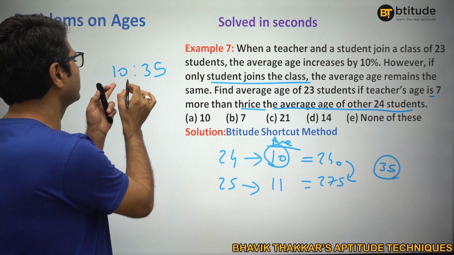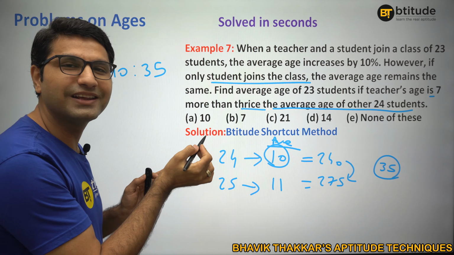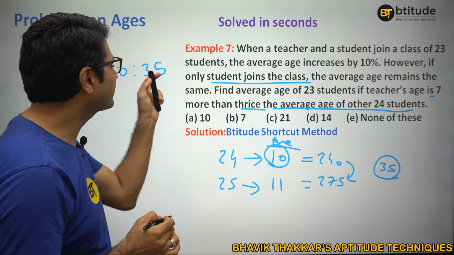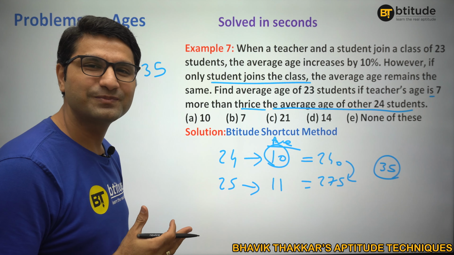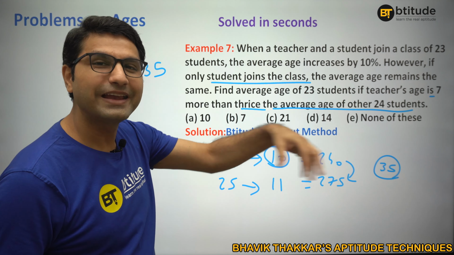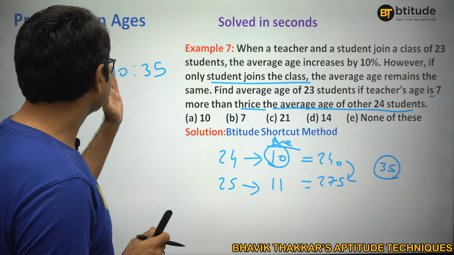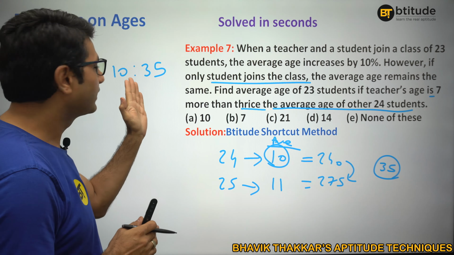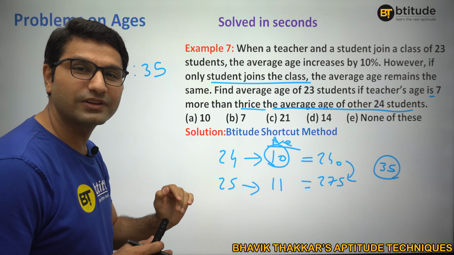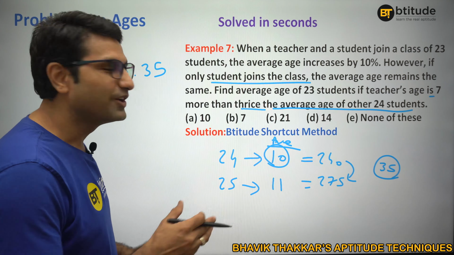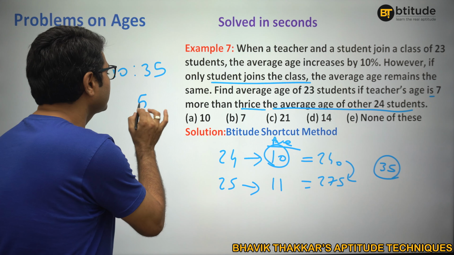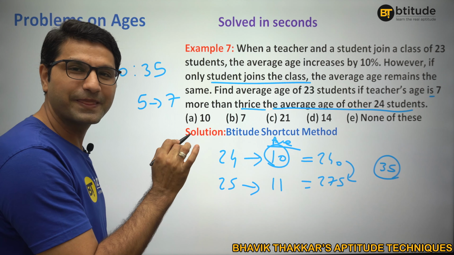So in my replica, thrice the student age will be 30. And the teacher is actually 5 years older than that, right? Not 7. In my replica, are you getting it? Thrice the average age will be 30, and the teacher is actually 5 more than that. But they are saying it is 7. So from my replica, whatever is 5 is actually 7, right?